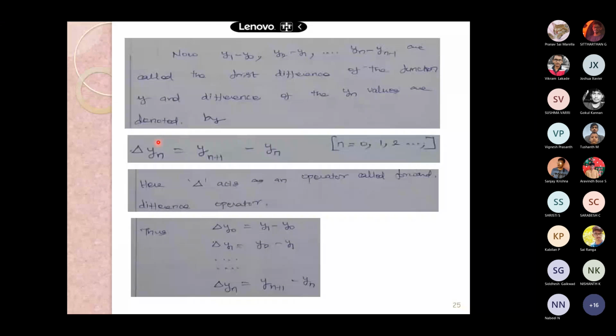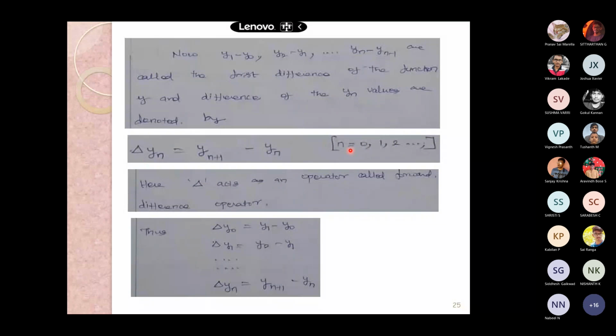The y1 minus y0, y2 minus y1 and yn minus yn minus 1 are called the first differences of the function y, and the differences of these yn values are denoted by delta yn. Here, this is the first difference. Then we are going to detail delta square and delta cube, which are the second difference and third difference.